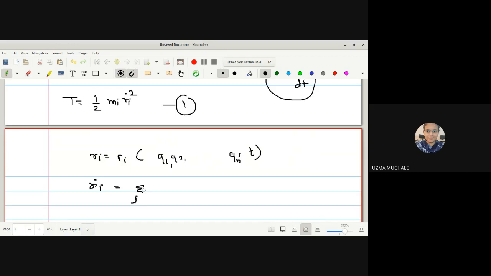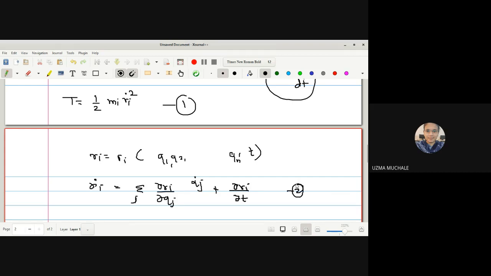Those who don't remember, just go back to the last lecture where I wrote the relation between the Cartesian and polar coordinates and the generalized coordinates, and then wrote in detail what Ri dot is. So this is dou Ri by dou Qj, then the derivative of Qj with respect to t, in summation format, right? And then dou Ri by dou t.